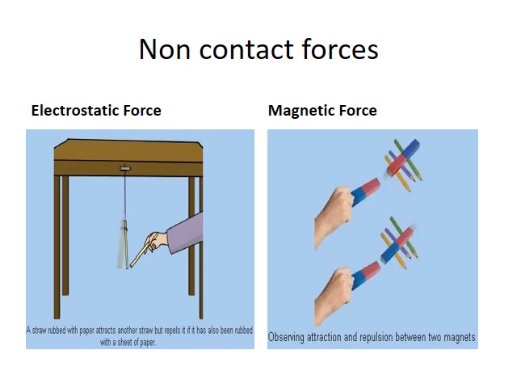Now we will discuss the magnetic force. It is a force between the poles of two magnets at a distance. Like poles repel and unlike poles attract.